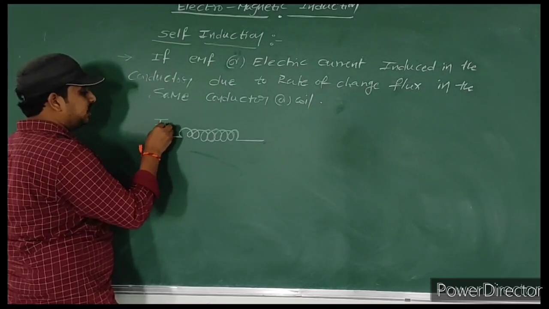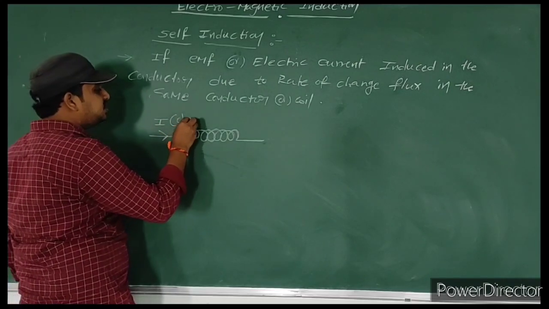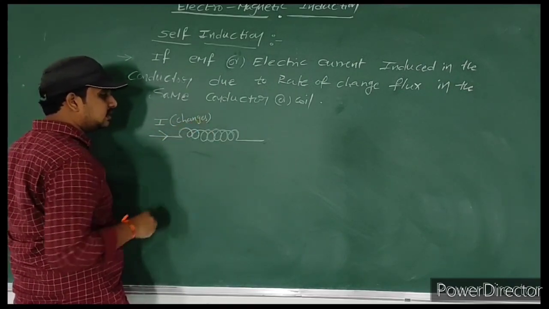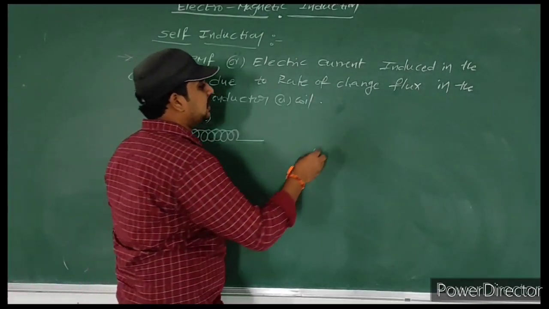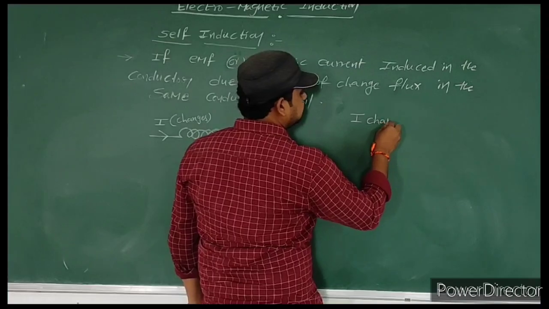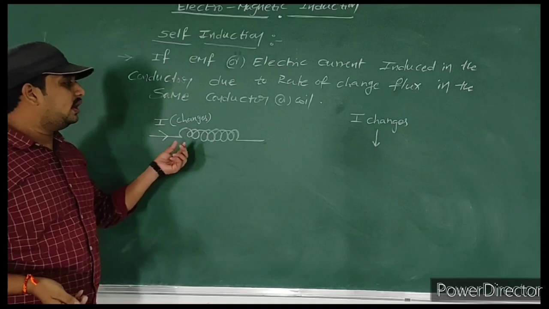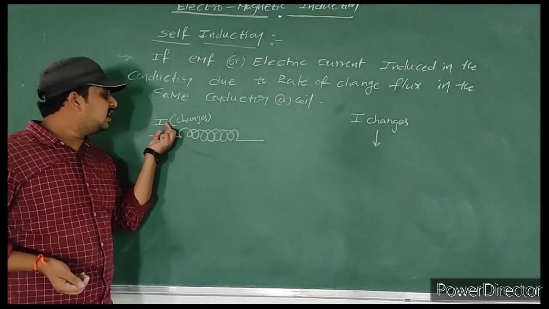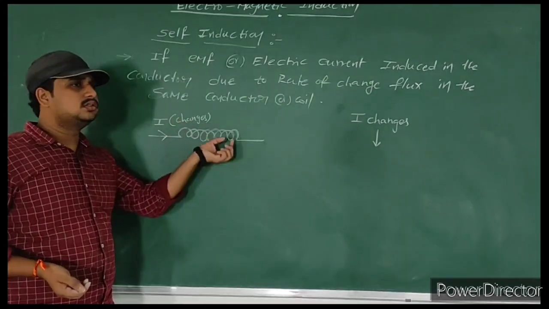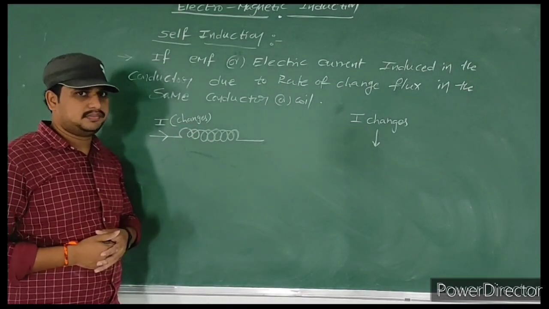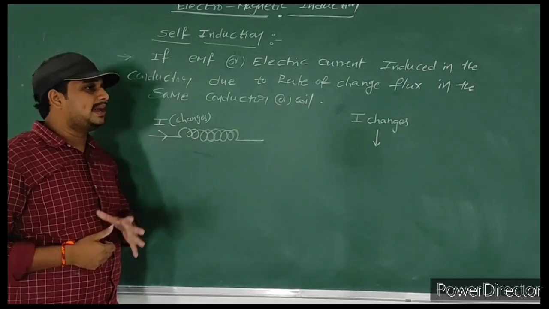Let I be the current passing through it, and I consider that this current is going to change. You know already, according to Oersted, every current carrying conductor produces a magnetic field. Here the inductor is also nothing but a conductor.